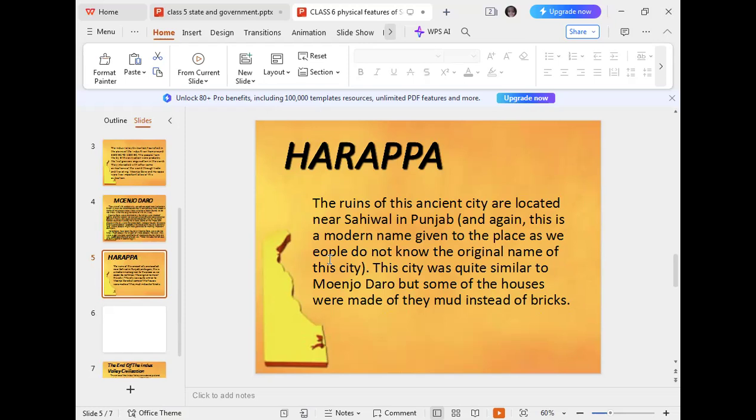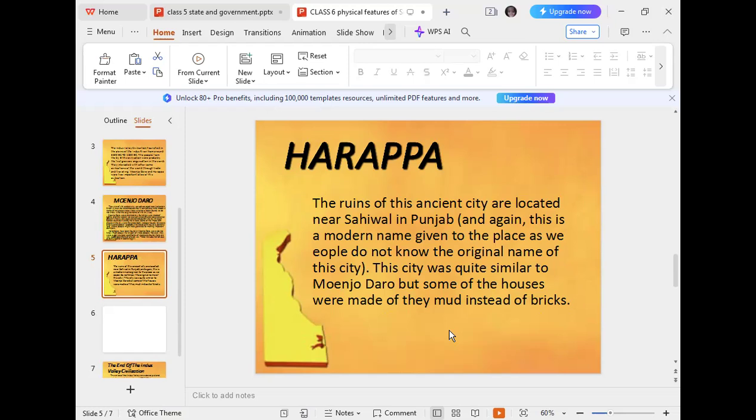We don't know. This city was quite similar to Mohenjo-daro, but some of the houses were made of mud instead of bricks. Most of the houses in Mohenjo-daro were made of bricks, but in Harappa some of the houses are made of bricks and most are made of mud.